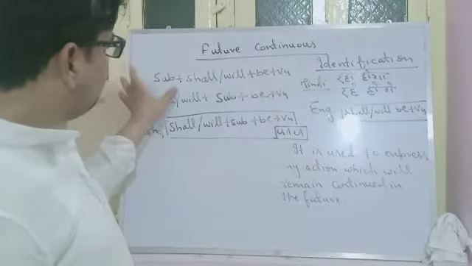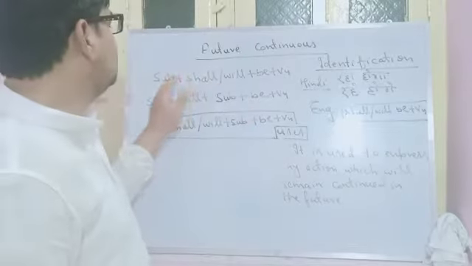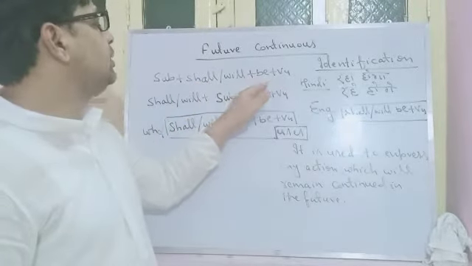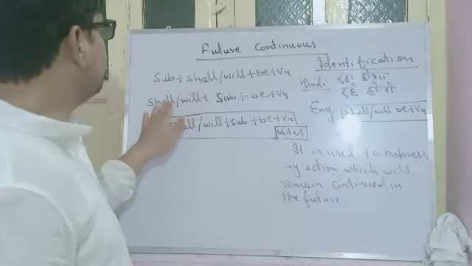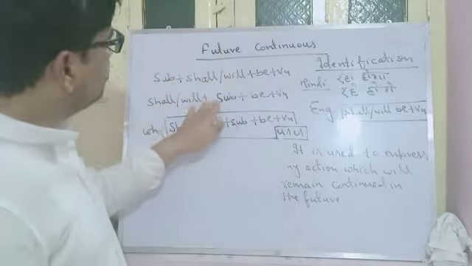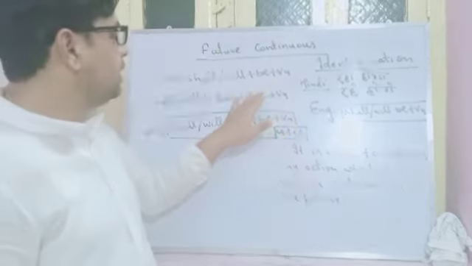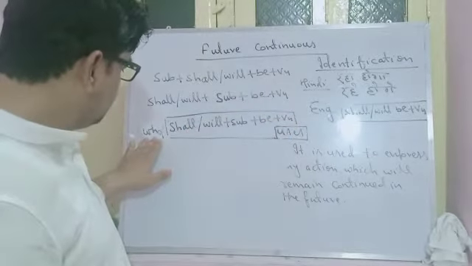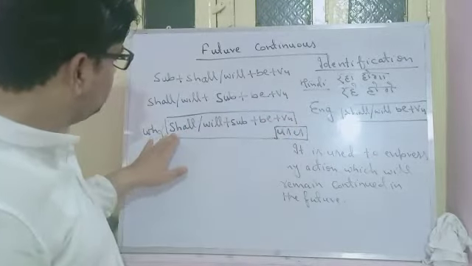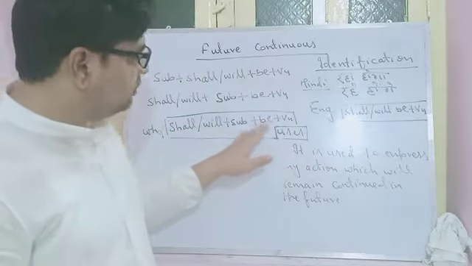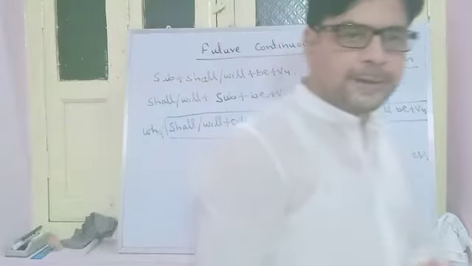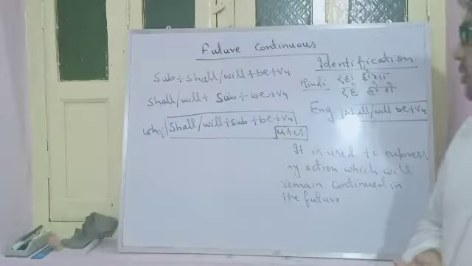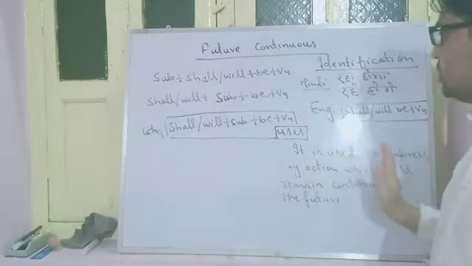Now, what is the structure? The structure is again very simple. We have subject plus shall or will plus be plus V-ing, right? This is the structure of affirmative. For interrogative, again shall or will plus subject plus be plus V-ing. This is the plain interrogative. And for WH interrogative, it is again very easy. WH followed by shall or will plus subject plus be plus V-ing. It is a very easy tense. So this is the entire thing about future continuous tense.